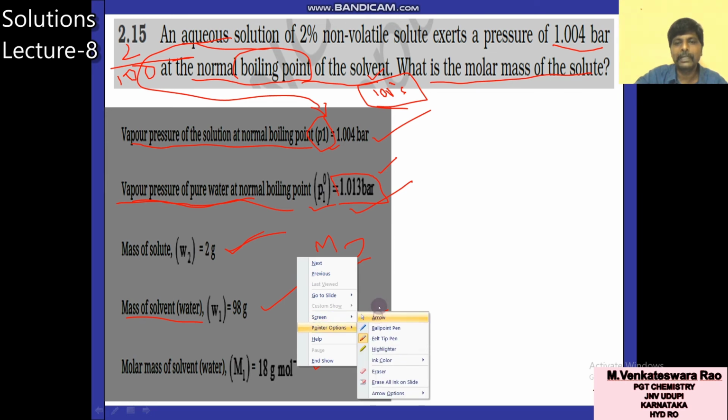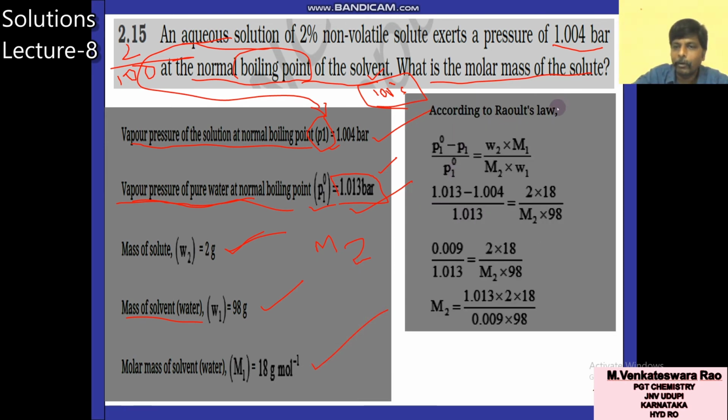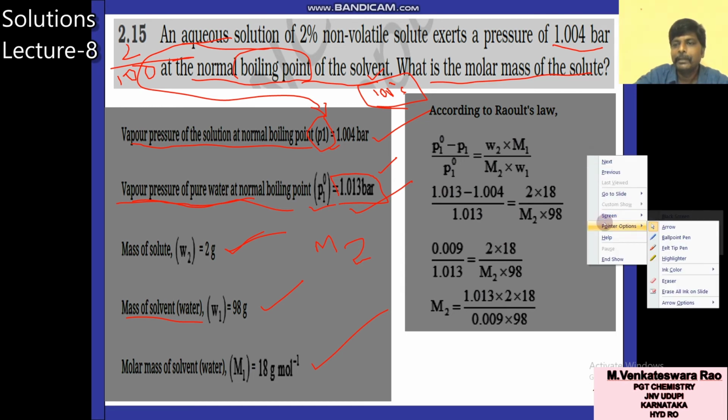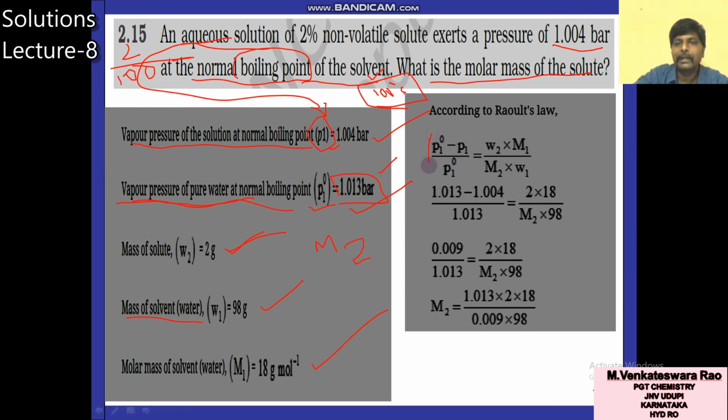By using Raoult's law, you have to calculate M2. What is the formula of Raoult's law? (P1 naught minus P1) by P1 naught, that is the relative lowering of vapor pressure, is equal to the mole fraction of solute. W2 is 2, M2 you have to calculate. M1 is 18, W1 is 98, the mass of solvent. So you simplify all these terms, and you will get M2, the molar mass of solute.